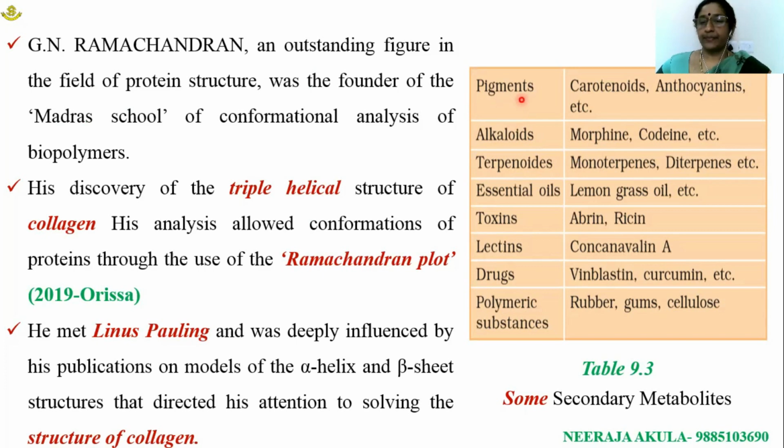Here, pigments are carotenoids and anthocyanins; alkaloids are morphine, codeine and nicotine; terpenoids are monoterpenes and diterpenes; essential oils include lemongrass oil; toxins are abrin and ricin; lectin is concanavalin; drugs are vinblastine, vincristine, curcumin; and polymeric substances are rubber, gums and cellulose.